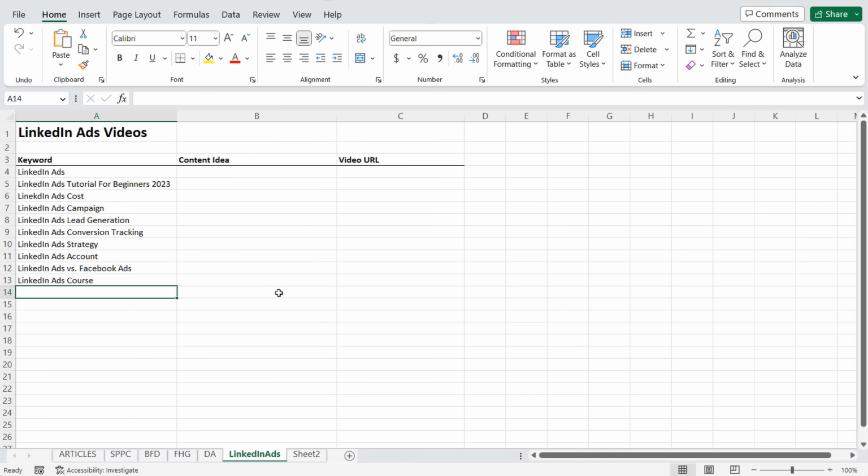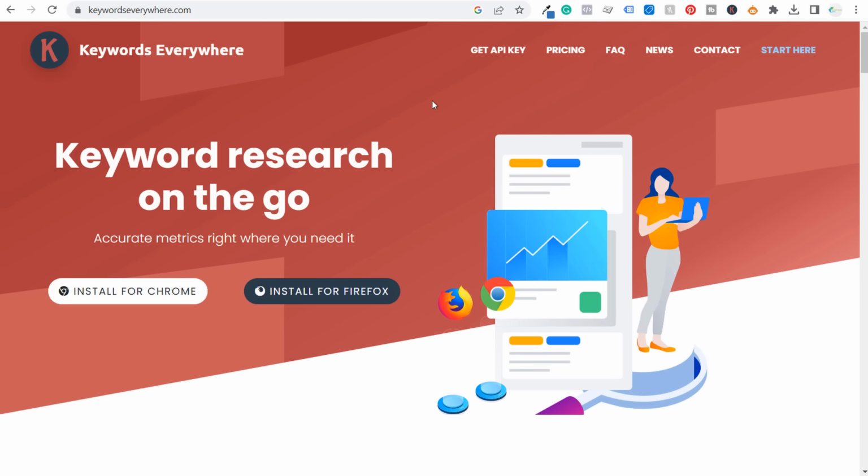As you're coming up with your keyword ideas, the next thing we're going to do is download Keywords Everywhere. You don't necessarily have to do this if you don't want to, but keywordseverywhere.com has a completely free plugin for Chrome and Firefox. They also do have paid plans as well. You don't need to upgrade to the paid plan if you don't want to. I'm not using the paid plan at all, and I'm not using the paid plan in this video. So I installed this for Chrome. It's an easy to install plugin on Chrome.